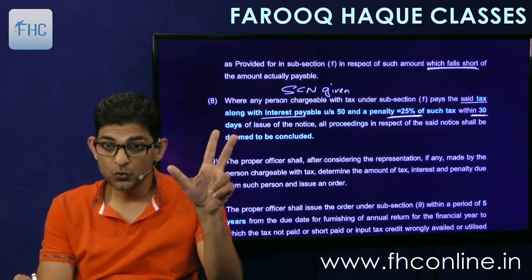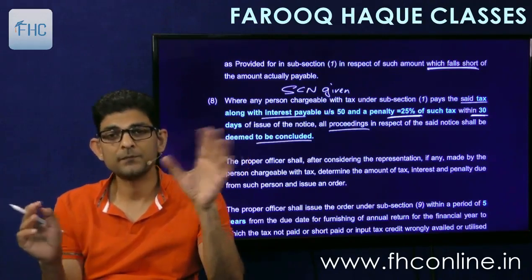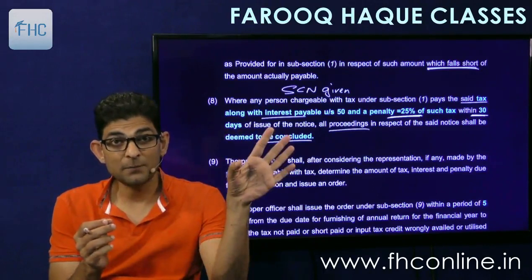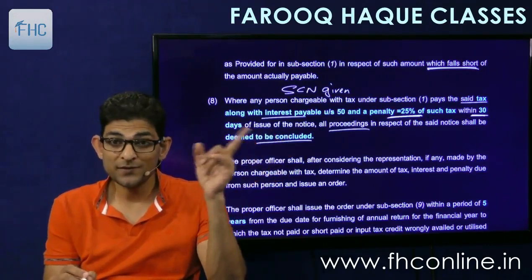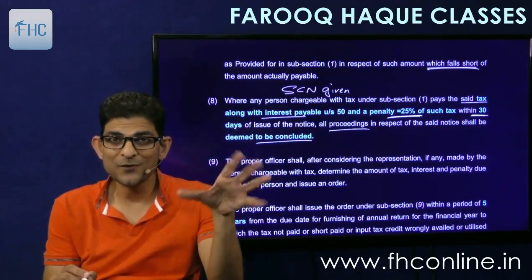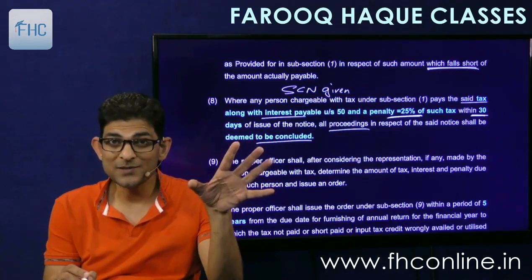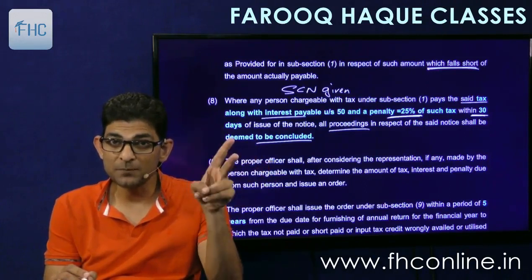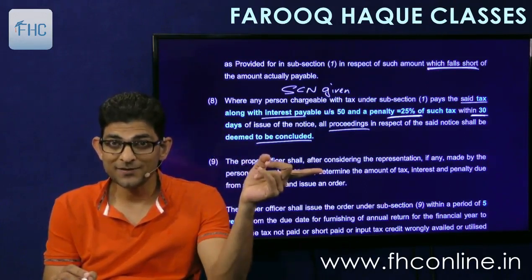And if you do so, then all proceedings are deemed to have been concluded. Means the case will be closed and the file will be kept in the locker. So this advantage is there. If you know that this show cause notice covers only the tip of the iceberg, the real fraud is much more than that, then you can pay up the amount as demanded in full plus interest plus penalty at 25%, and you will save the real iceberg.